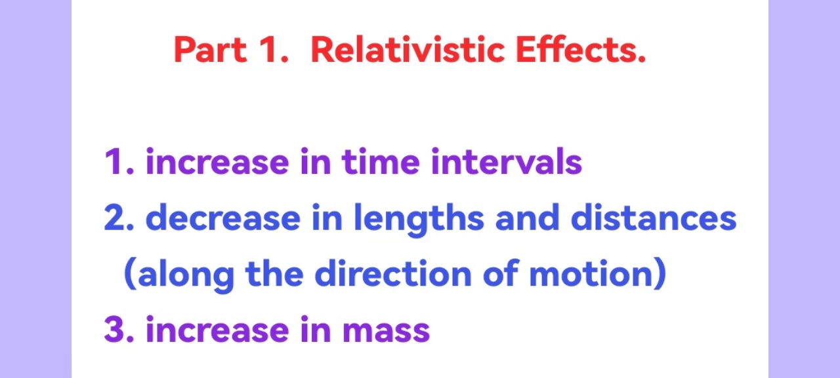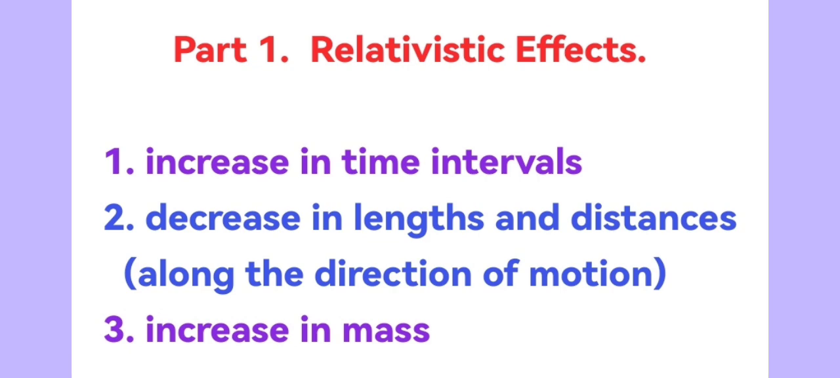Note that relativistic effects are only observed when a stationary observer makes measurements of a moving system. If the observer is inside the system, that is, moving with it, he will not observe any effects. The time intervals, lengths, and mass of the system will be exactly the same as if the system were at rest. And the reason for this is clear. In this case, the system is at rest relative to the observer.